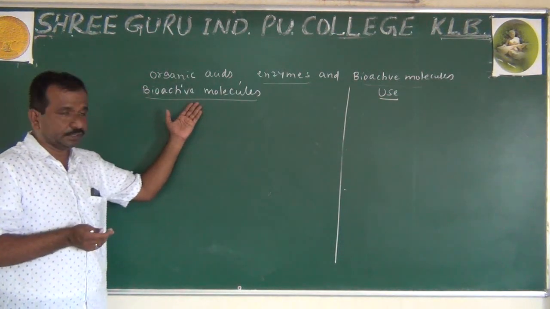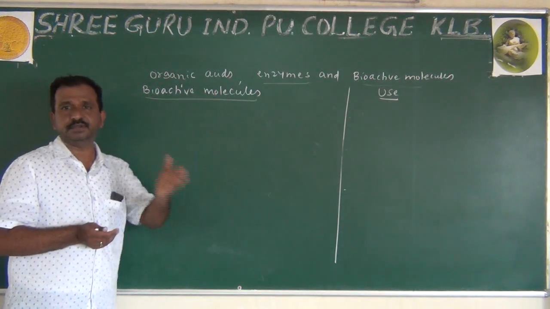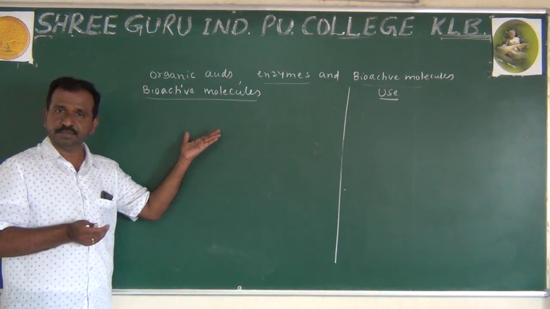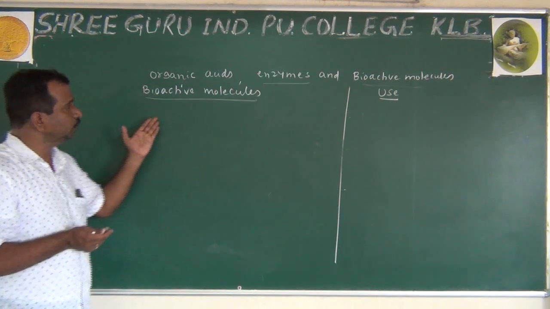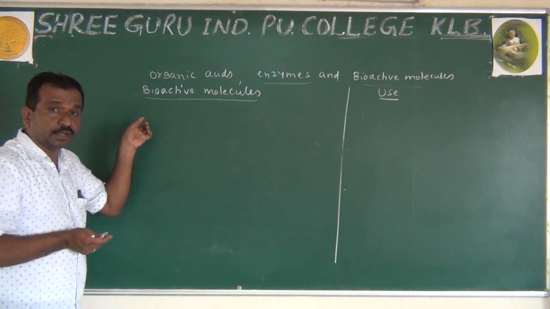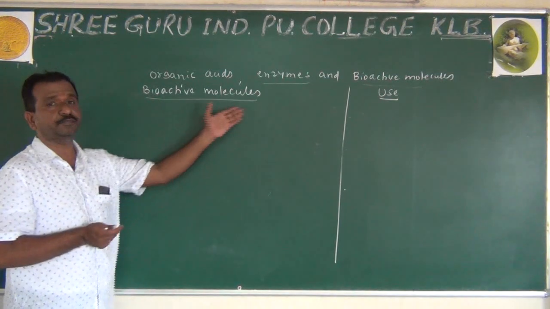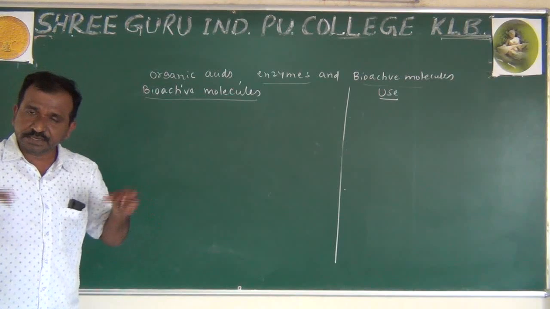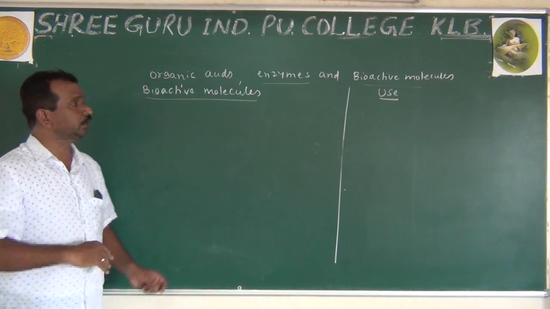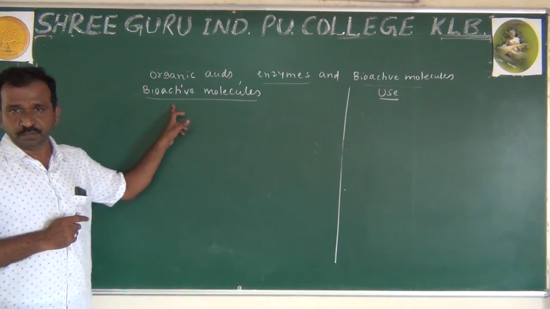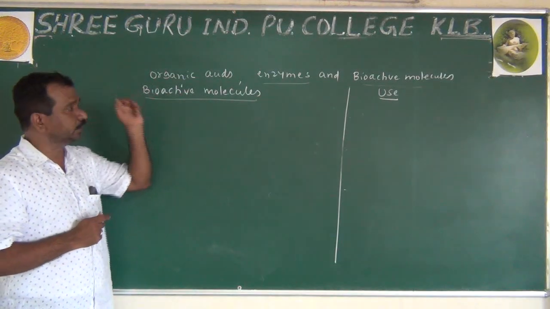That is how bioactive compounds exist in our body. Even though we have them, sometimes we prepare bioactive molecules using microorganisms.